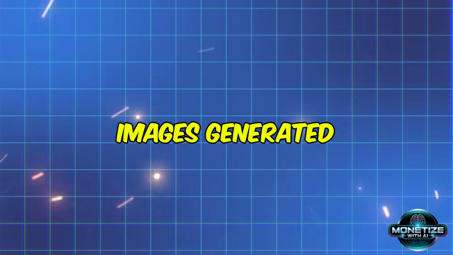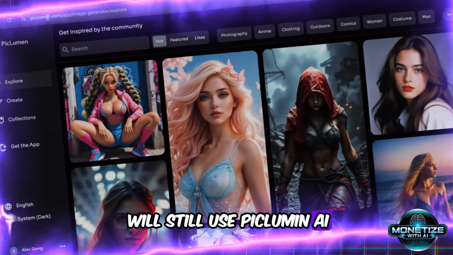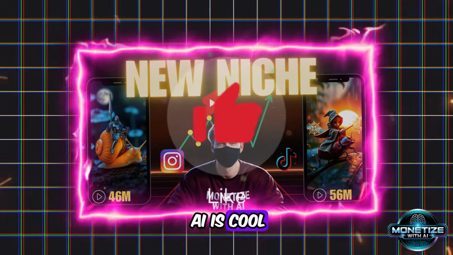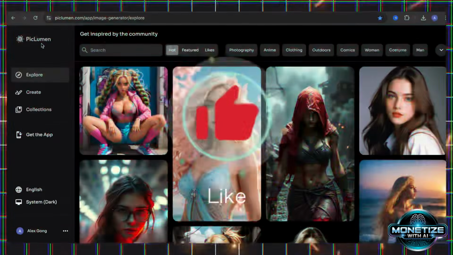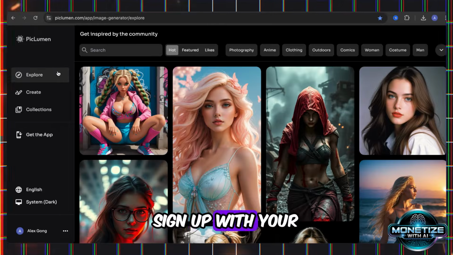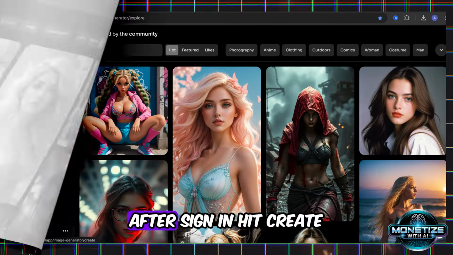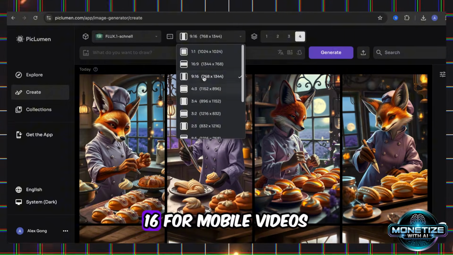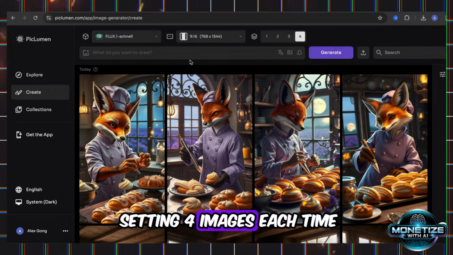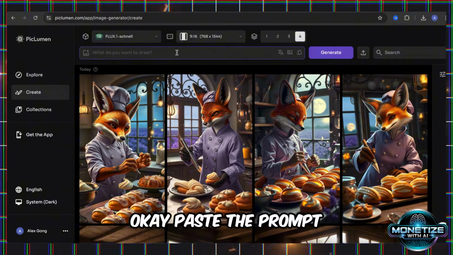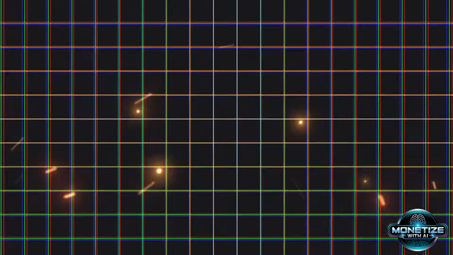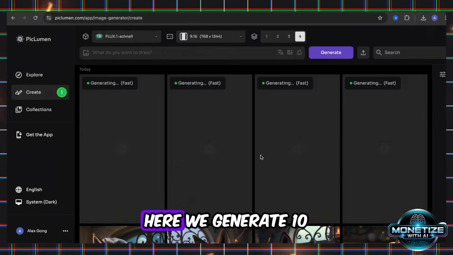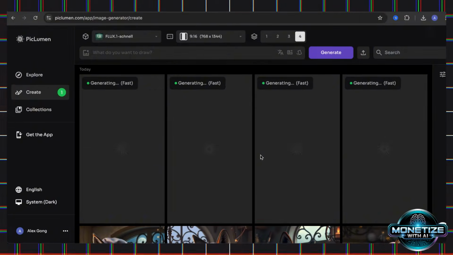Image generation. In this video, we will still use Pixlumen AI. If you watched my last video, you will find Pixlumen AI is a cool free image generation tool. Okay, open Pixlumen AI, and sign up with your email if you are using it for the first time. After signing in, hit create, choose Flux 1, 9:16 for mobile videos, setting 4 images each time. Okay, paste the prompt and hit generate. Repeat paste and generate. Here we generate 10 different images first.